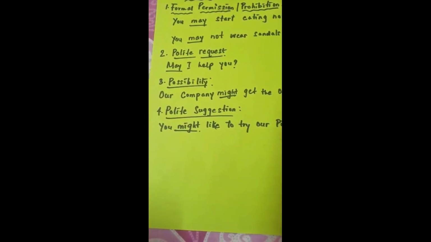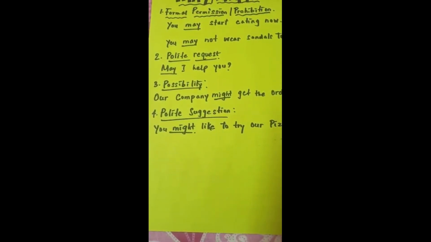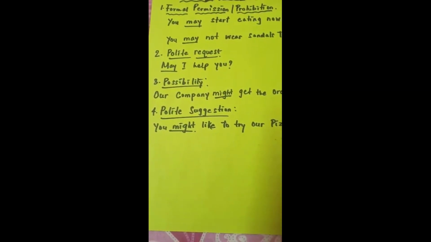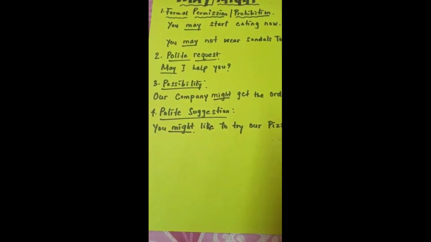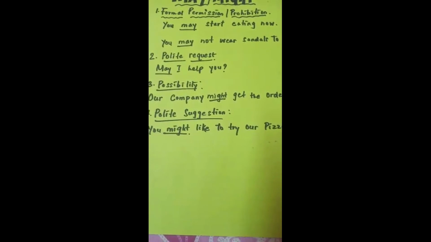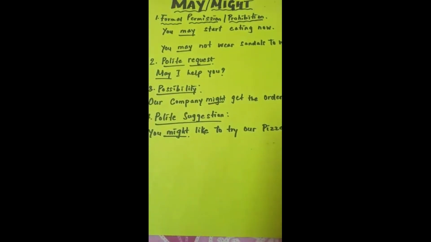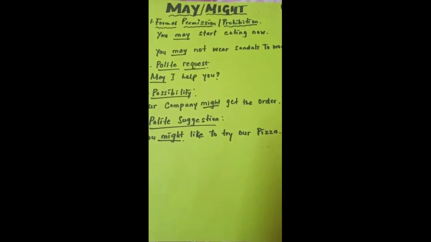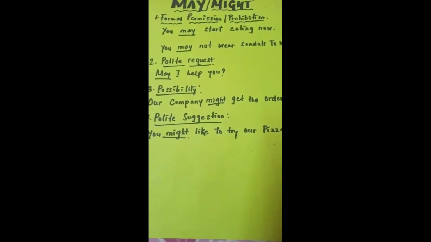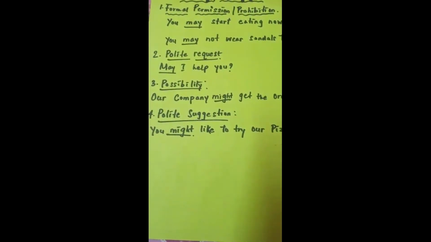Next function is when we make a polite request. For example, see here, may I help you? It means someone is requesting you in a very polite way if he or she can help you or not. Okay. When you go to some place like malls and all, you must be seeing there a banner or something where it is written, may I help you? So it means someone is asking if he or she can help you or not. Okay, in a very polite manner.